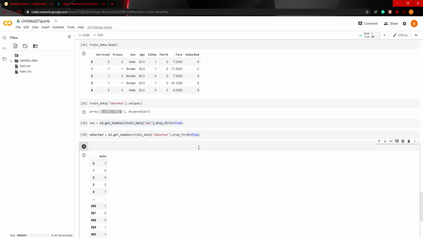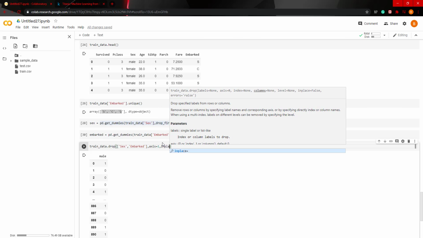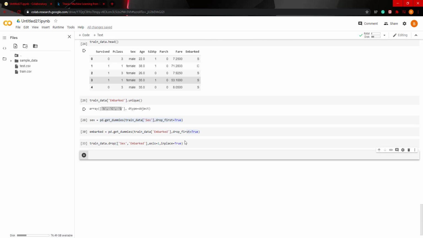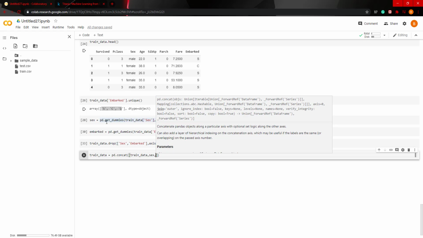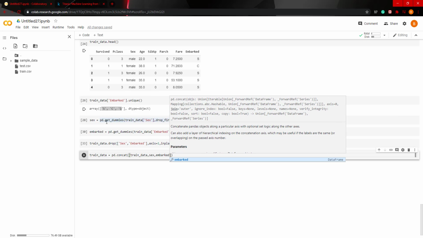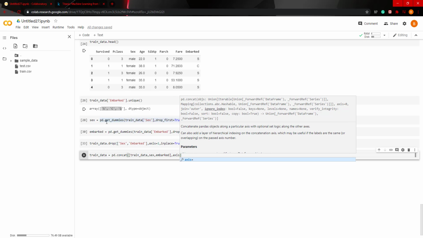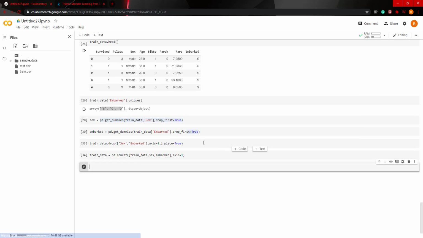So the way we do this is train data dot drop, and then pass it a list: sex, embarked, axis equals 1, inplace equals true. And then we're going to do train data equals pd.concat, train data, pass the data frame, and then the data series that we just one-hot encoded. So sex and embarked, axis equals 1. Run that. Now train data dot head.